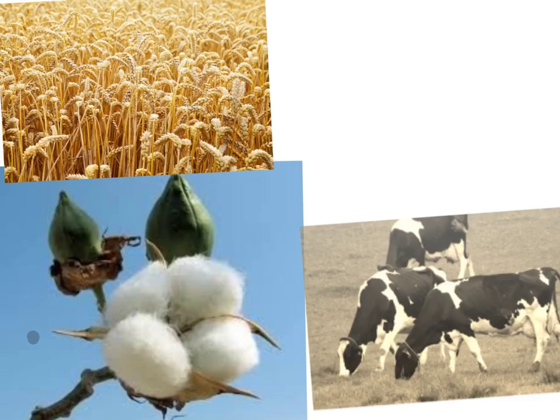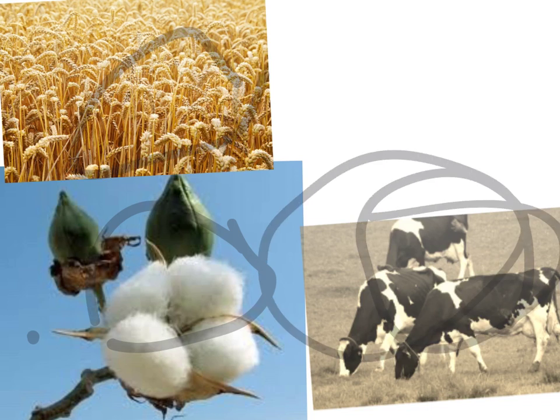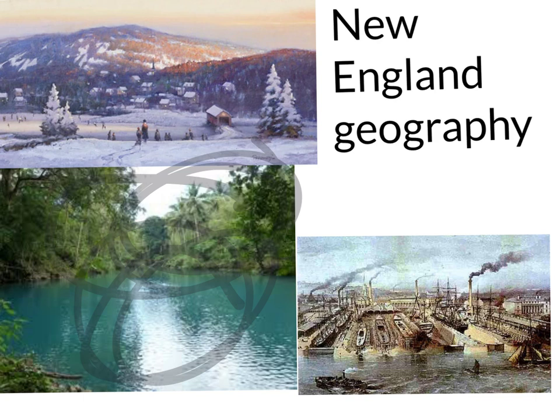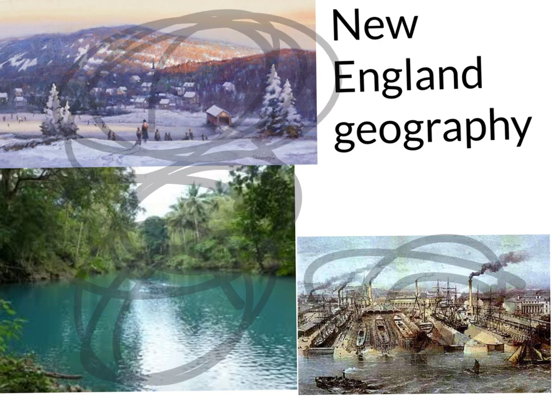The New England colonies depended on the South for raw materials such as cotton, and they depended on the Mid-Atlantic for grain and livestock. New England's geography included plentiful forests, good fisheries, amazing harbors, and hilly and mountainous land.